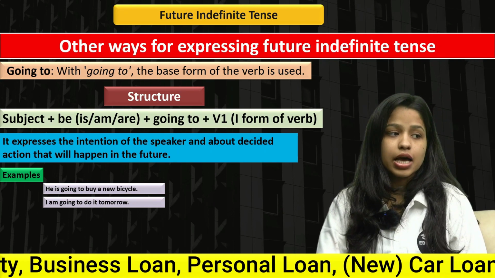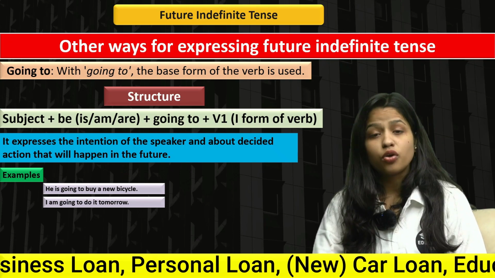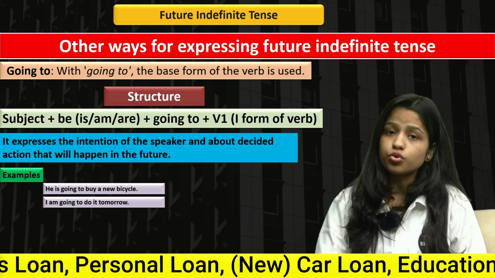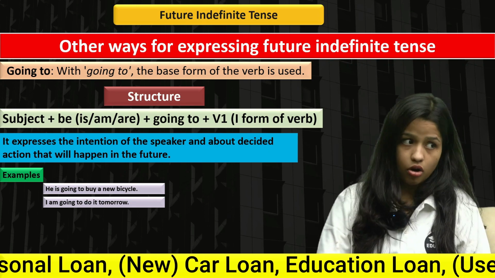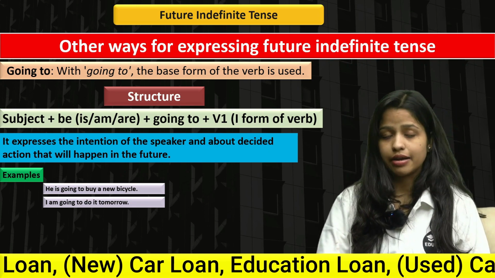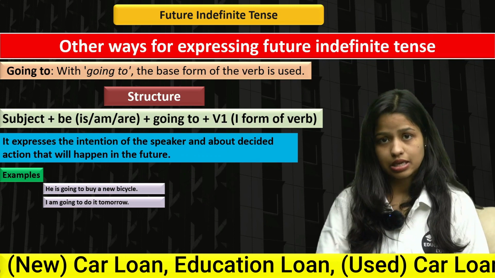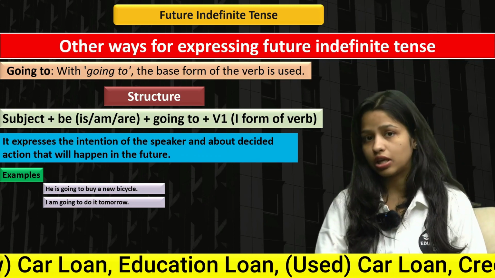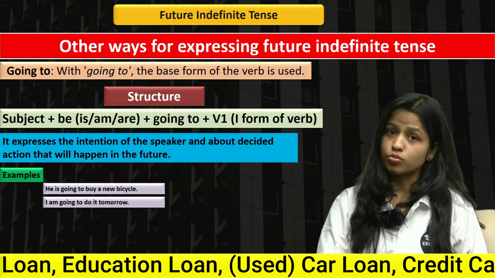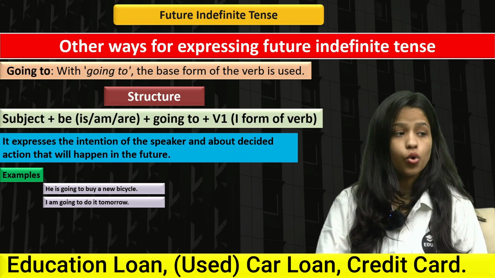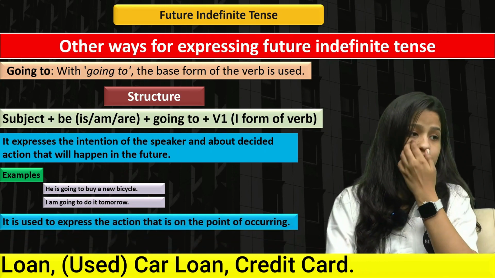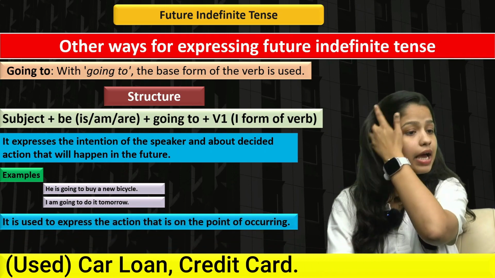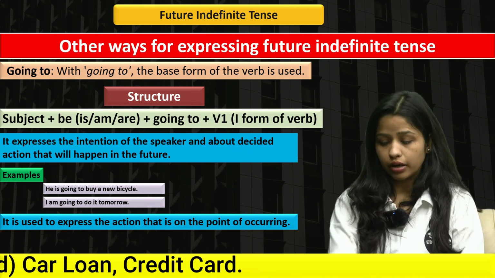Next up we have: I'm going to do it tomorrow, I shall do it tomorrow, I will do it tomorrow. All of these three examples are absolutely correct. All of these are definitely representing future events, right? So I'm going to do it tomorrow, I shall do it tomorrow, I will do it tomorrow. Clear?